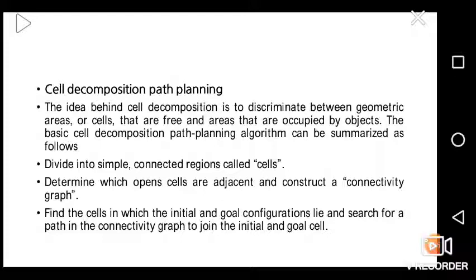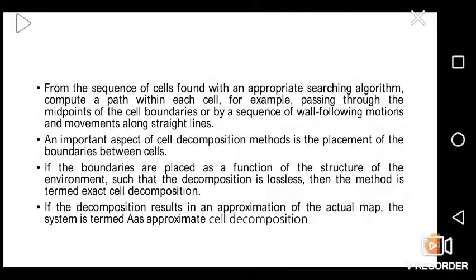Find the cells in which the initial and goal configurations lie and search for a path in the connectivity graph to join the initial and goal cells. From the sequence of cells found with an appropriate searching algorithm, compute a path within each cell, for example, passing through the midpoint of the cell boundaries or by a sequence of wall following motions and movements along